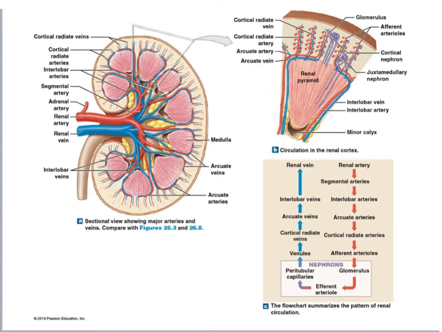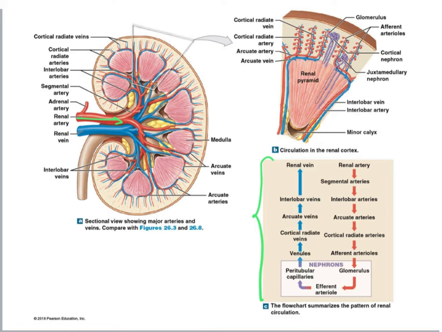Here we have the same frontal section of the left kidney that we saw before, but in this one we have a better view of the blood vessels. And I mentioned before that the renal artery branches off the abdominal aorta. And when the renal artery enters our kidney, it starts to branch out into different vessels until it branches so much that it turns into the capillaries that filter our blood. And this flow chart tells us the name of the vessels every time we have a new branch.